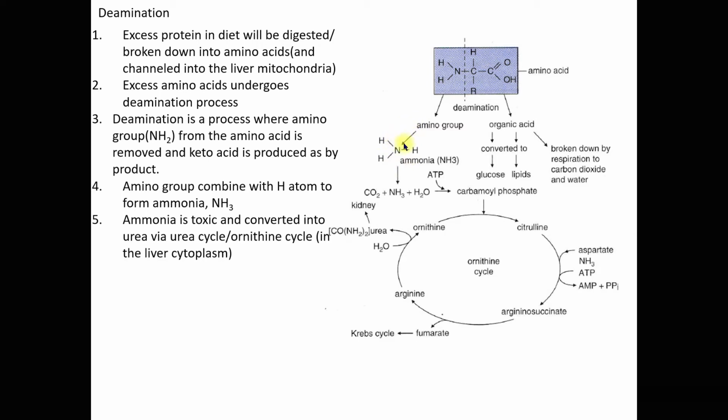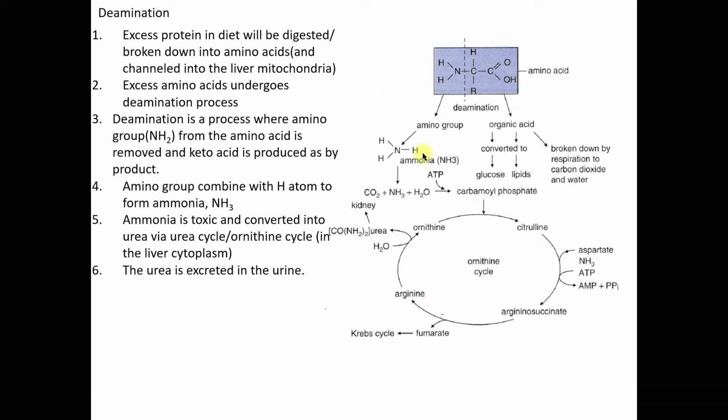This ammonia, as we know, is very toxic inside the human body, so it needs to be removed. This ammonia will be removed by being converted first into urea via the urea cycle or ornithine cycle, which occurs in the liver cytoplasm. So the urea will be excreted in the urine.